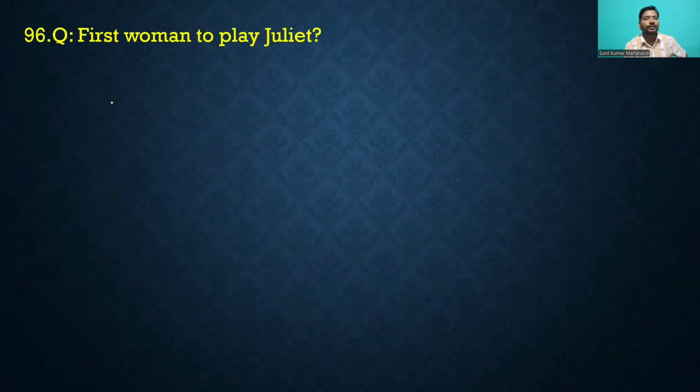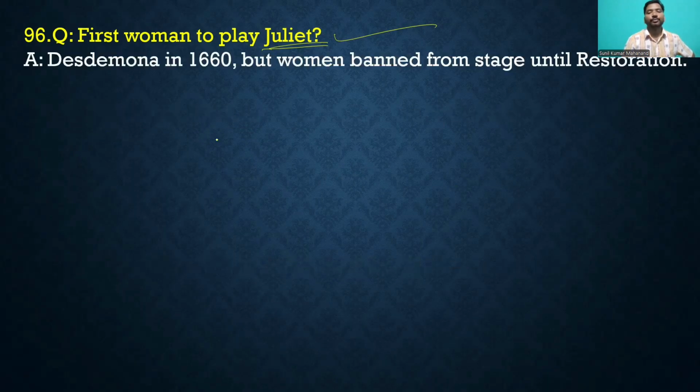Then move to the another question: first woman to play Juliet. At that time a woman had no right to act.